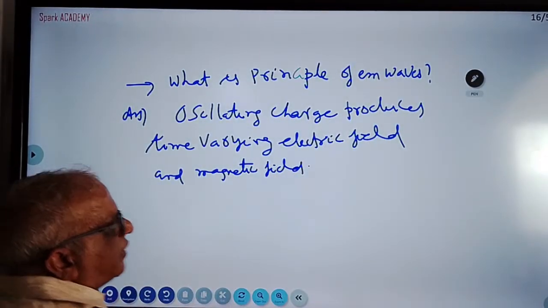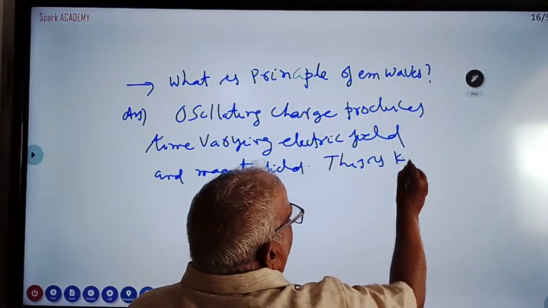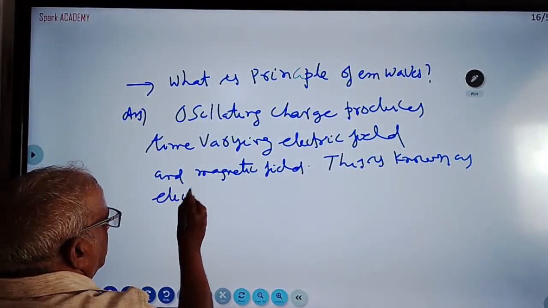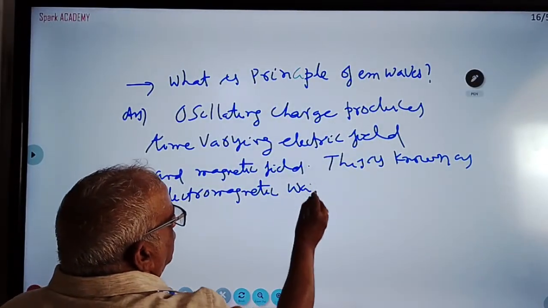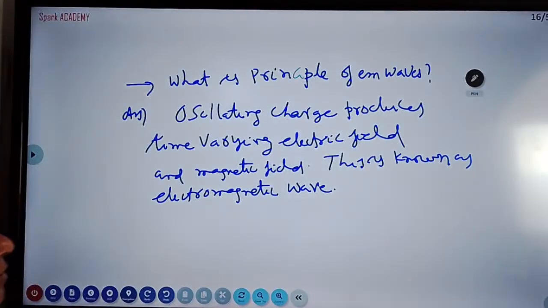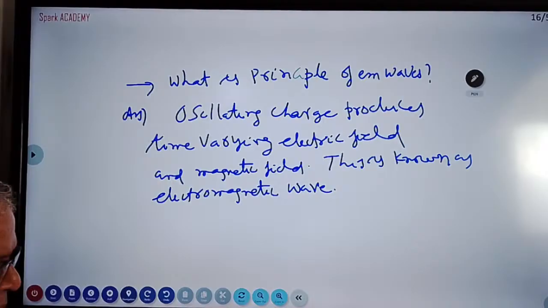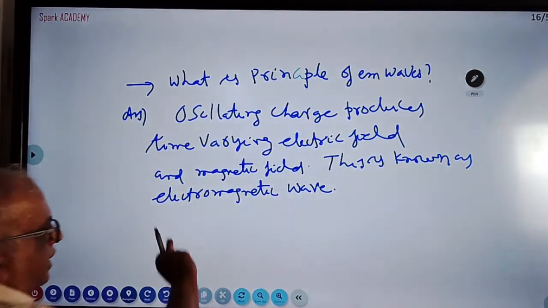This is known as an EM wave, an electromagnetic wave. You should not write the short form, write electromagnetic wave. Electric and magnetic fields are perpendicular to each other and perpendicular to the propagation direction also. If the propagation direction is x, the electric field is in y direction and the magnetic field is in z direction. In electromagnetism, they will ask theory questions like this.